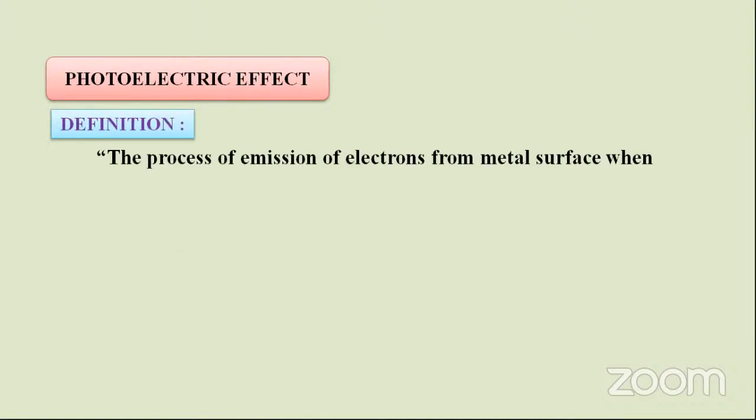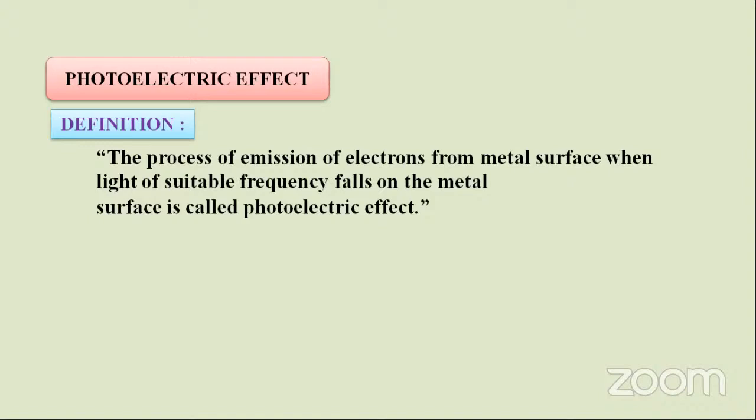The process of emission of electrons from a metal surface when light of a suitable frequency falls on the metal is called the photoelectric effect. Is it clear? How do the electrons get emitted when a suitable frequency falls on the metal? Still confusion?